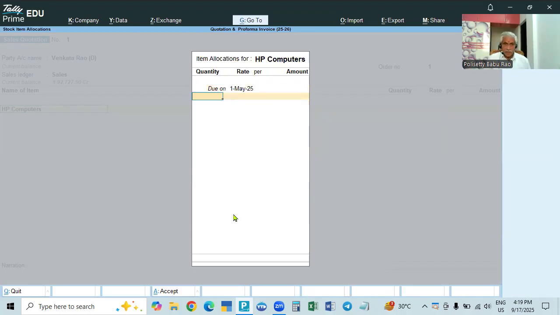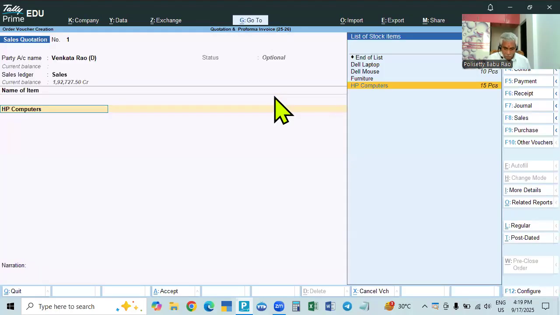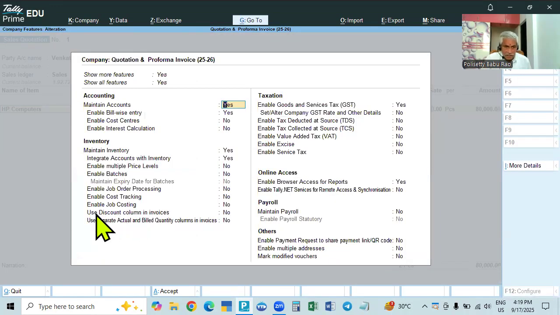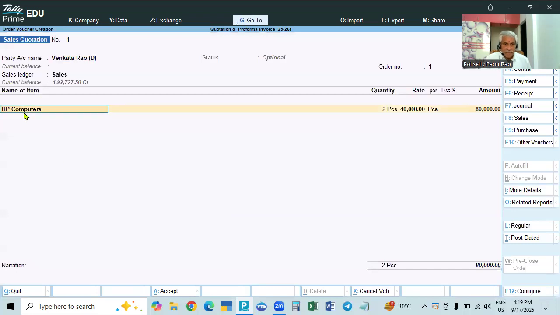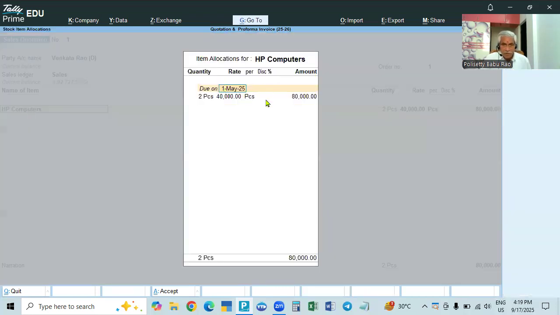For example, we are selling two numbers at 40,000 each, and if you want to give some rebate or discount, then that is to be shown here. In that case, go to F11 and enable use discount column in invoice, make it yes. Then the discount column will be shown here.